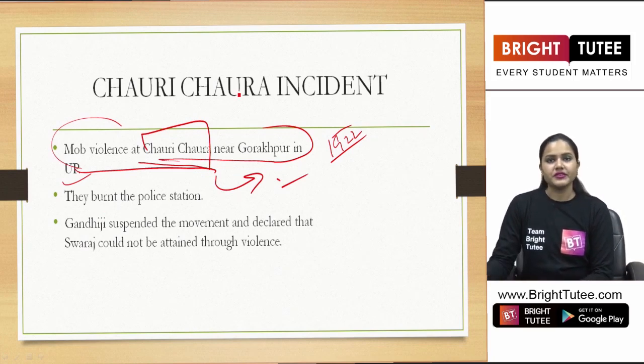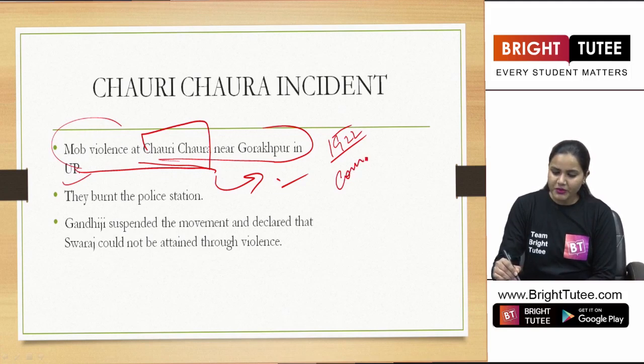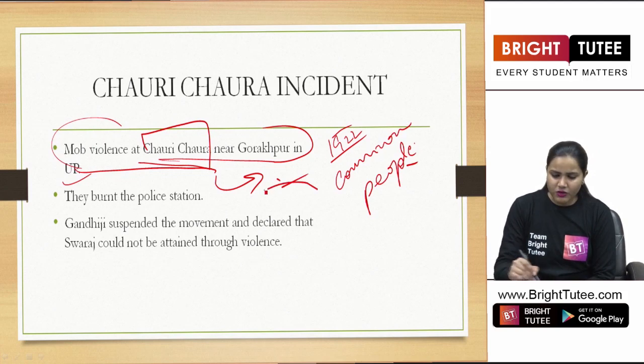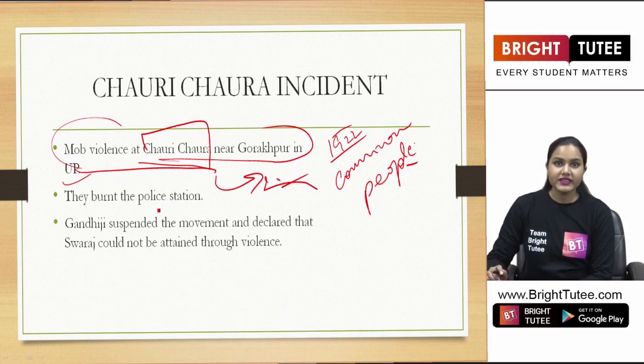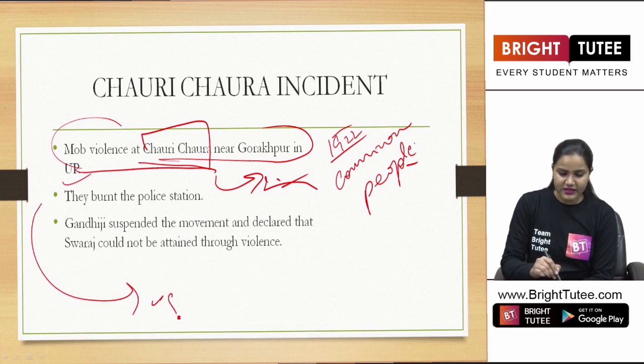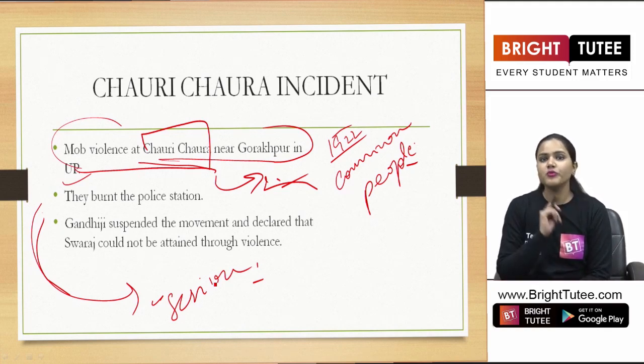And what happened here? So the people, the mob as in the common people who were armed, what did they do? They burned the police station, and all the police officers who were present at that police station were burnt alive. And this was something serious, right? Something serious that happened here. And Gandhiji totally condemned this act. And as a result of it, he decided to withdraw the whole movement.